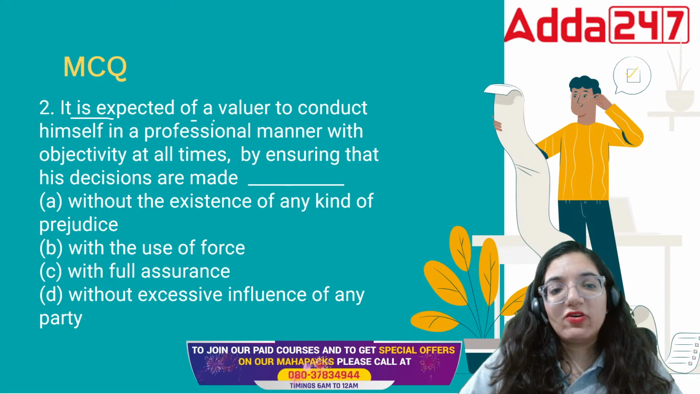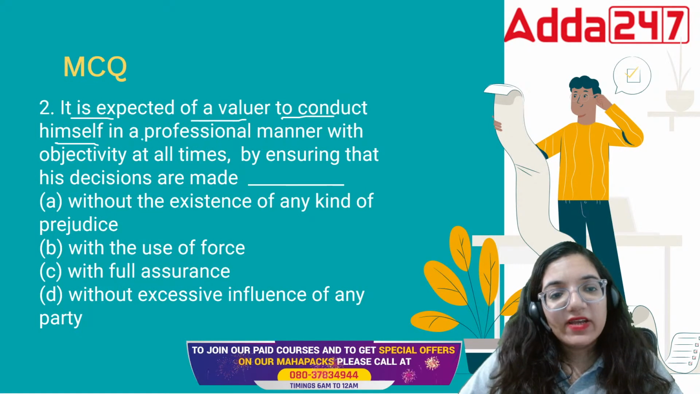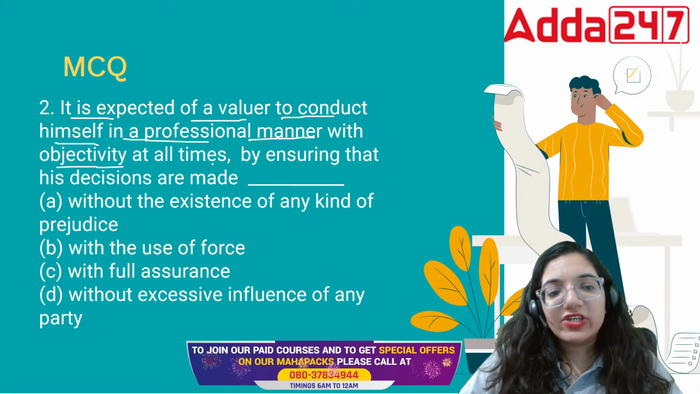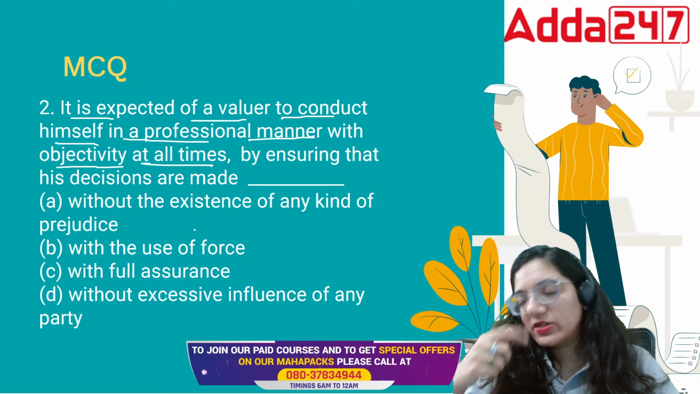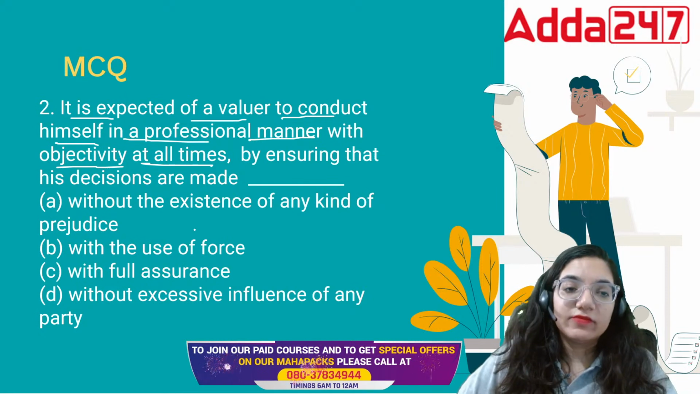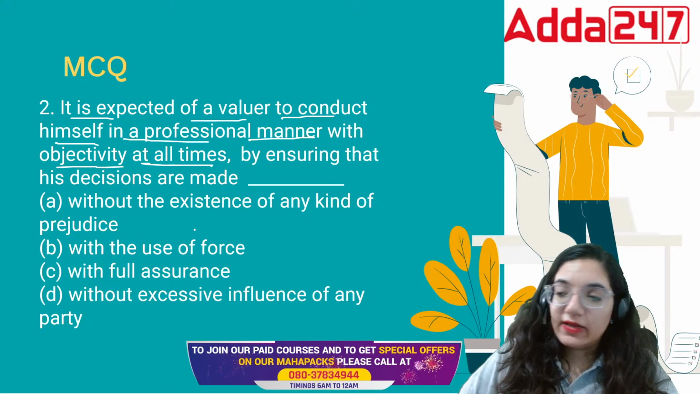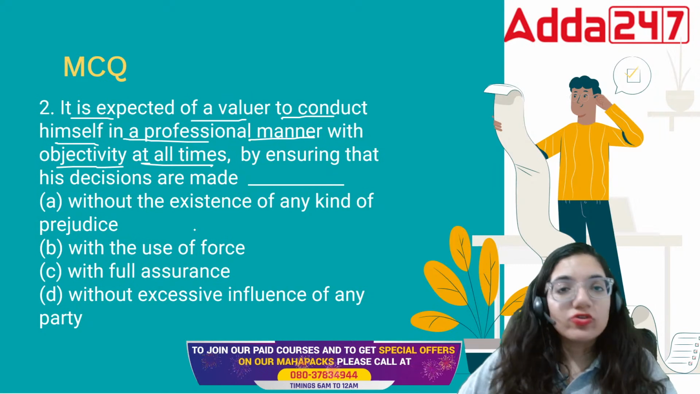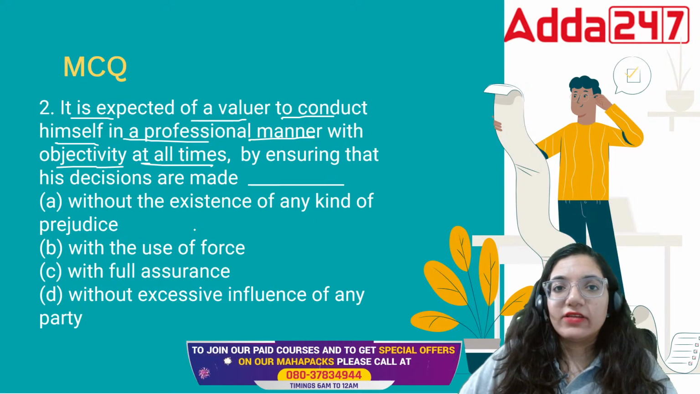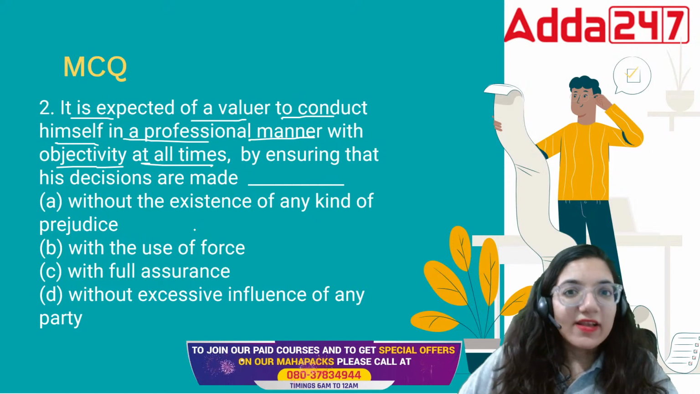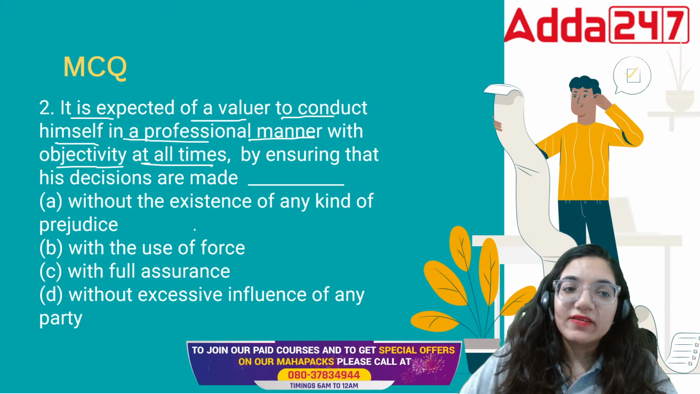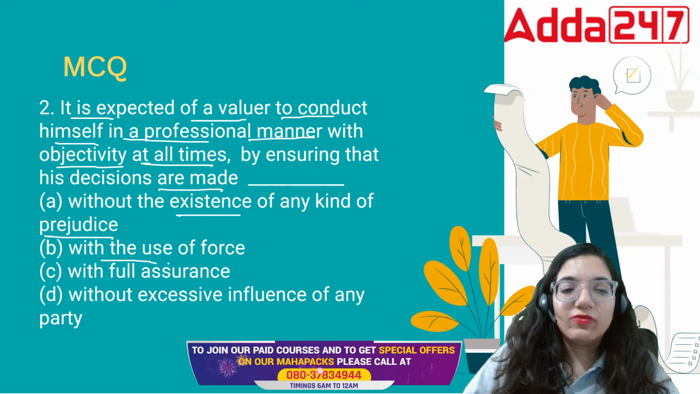It is expected of a valuer to conduct himself in a professional manner with objectivity at all times. But what does objectivity mean? Objectivity means to prove. Sometimes I have to prove my worth. And how do I prove my worth? I'll have to show it. If I say that expenses are going to be incurred in this way, then I'll have to show that expenses are actually incurred that way. By ensuring that his decisions are made dash without the existence of any kind of prejudice, with the use of force, with full assurance, without excessive influence of any party.